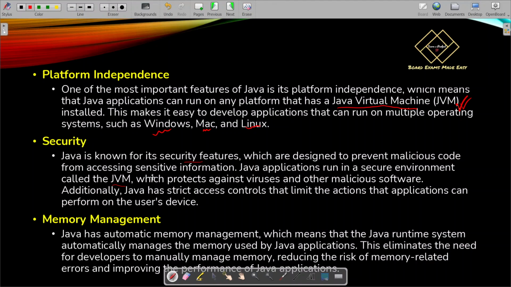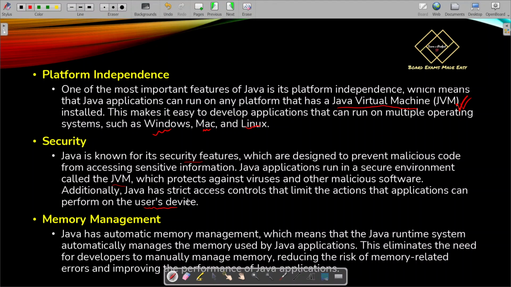No, it won't happen. Also, Java has strict access controls that limit the actions that applications can perform on the user's device. So Java does not give access or control over the user's device. Make sure that Java is a secured language.